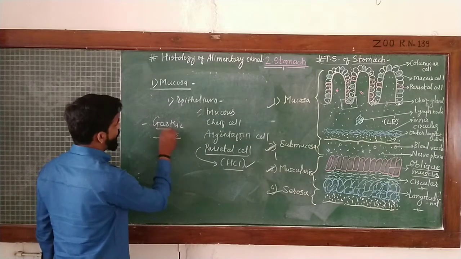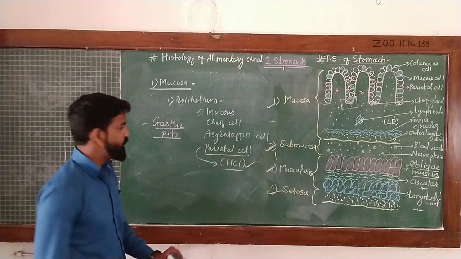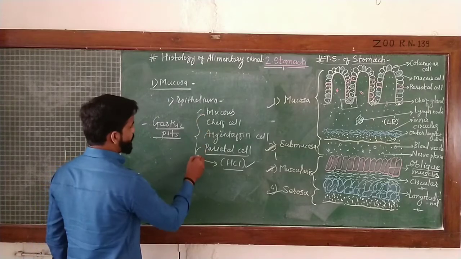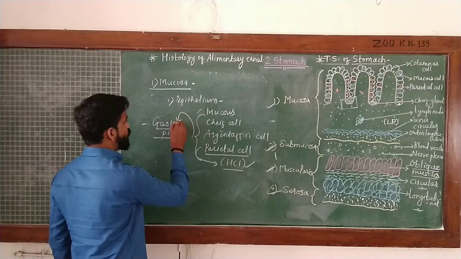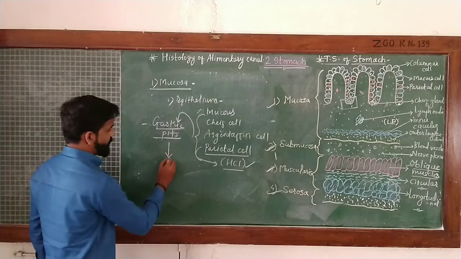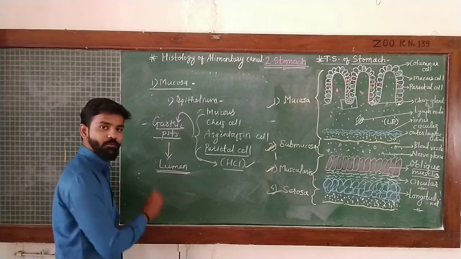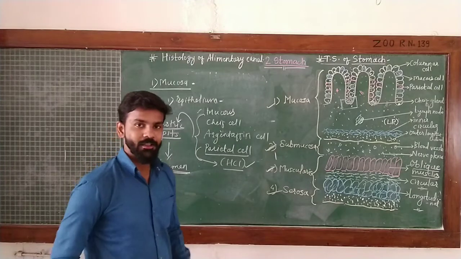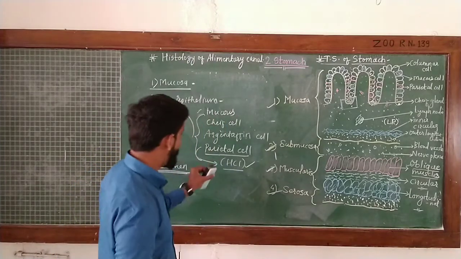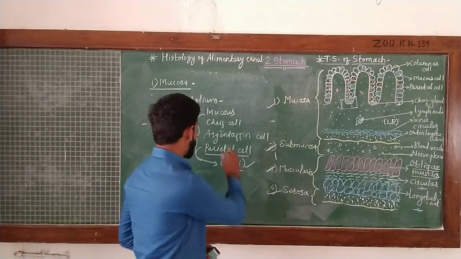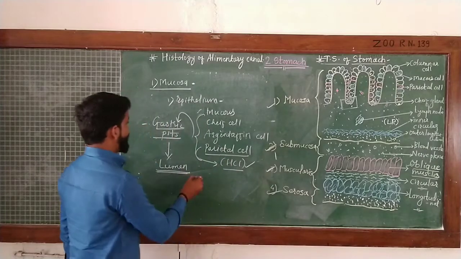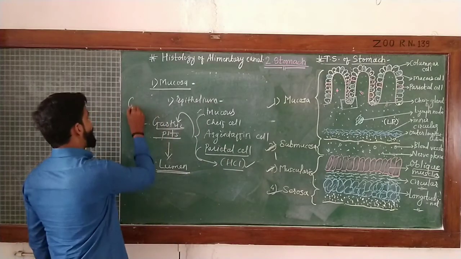Such a large number of gastric pits are present into which all this secretion is released, and the gastric pit is connected to the lumen or empty space where the process of digestion takes place. Like this is the simple mechanism of distribution of the secretion, and that secretion is called gastric juice.